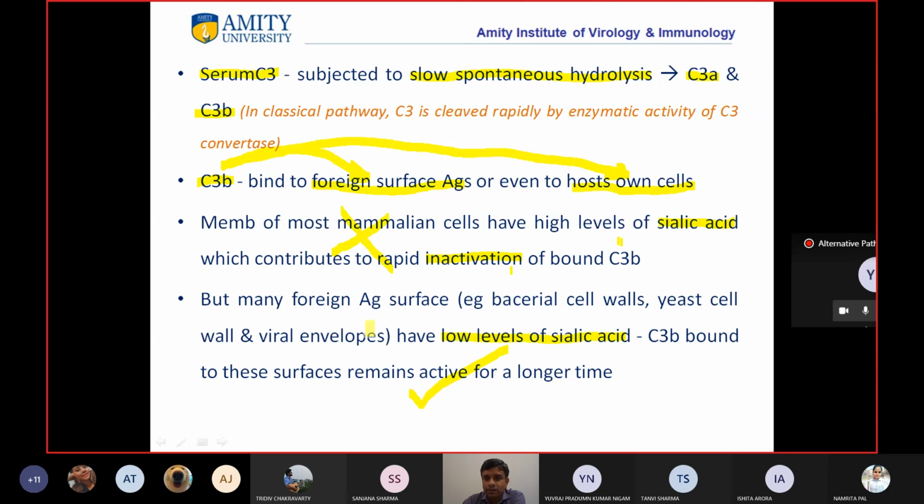But on foreign antigen surface, because the level of sialic acid is low, it remains active for a longer time. So it's clear. That's why nothing will happen on the surface of host cell, but because C3b remains active on the foreign cell surface, therefore the initiation of the alternative pathway can take place on the foreign cell surface.